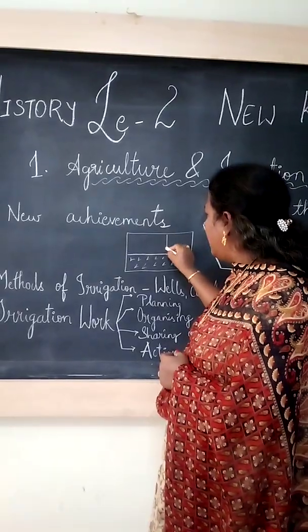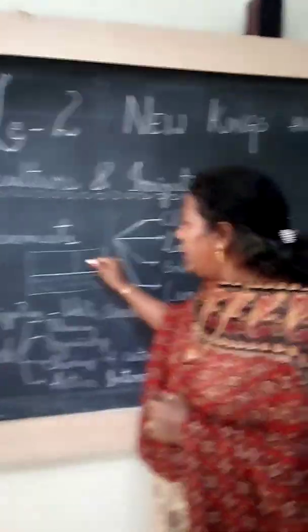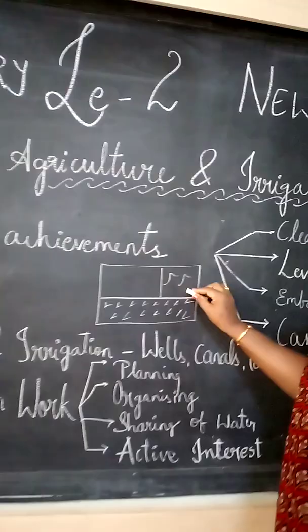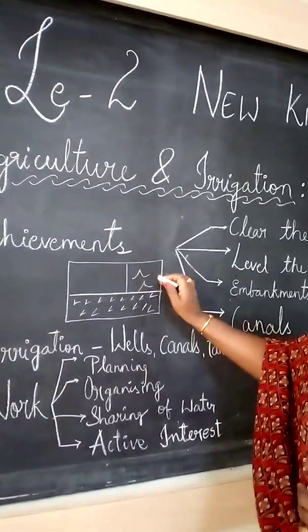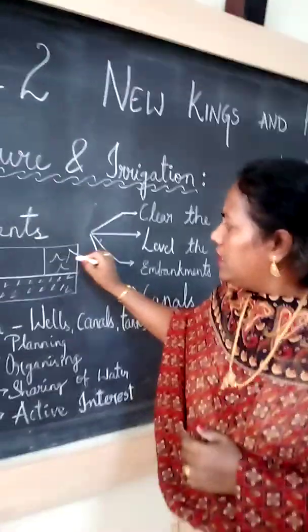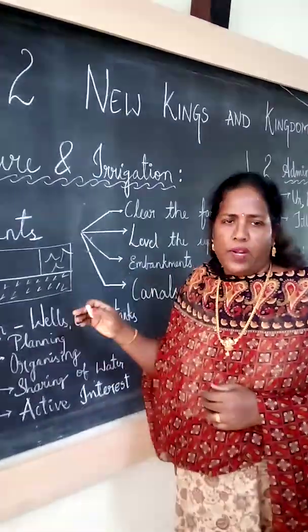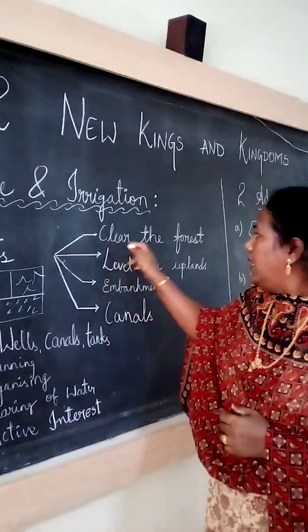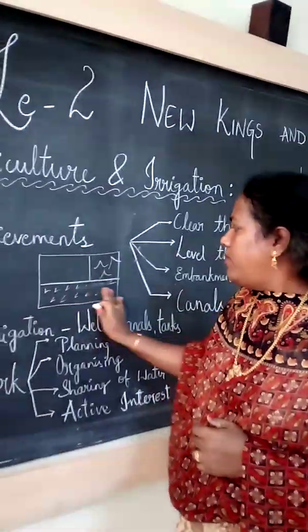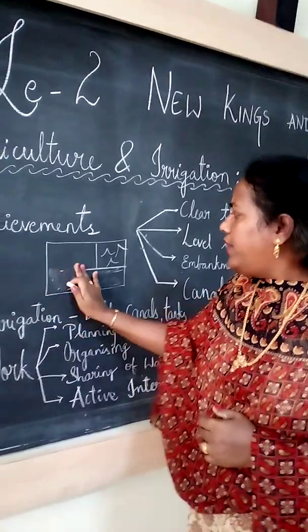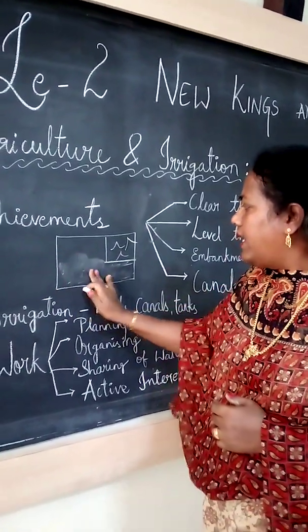Now this area is uneven. Uneven means there are ups and downs like this. Some places are very high. So what happened? They cleared the forest to bring more land under cultivation. They cleared the forest means they cut the forest. Now this land is also added to the plain area to do agriculture.